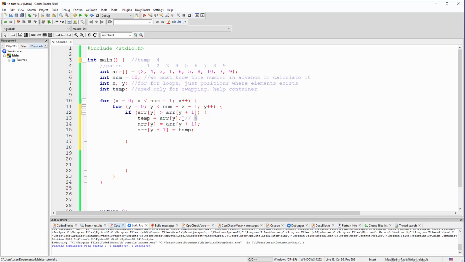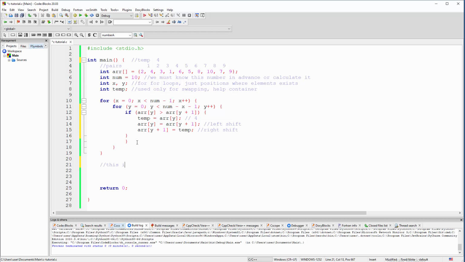Now if temporary holds 4, then we are pushing 3 to the left. Okay, so this is a left shift, and then with this thing we are targeting this position, but we are grabbing 4 and pushing it down there, and this is basically a right shift, and with that our swap is done basically here.